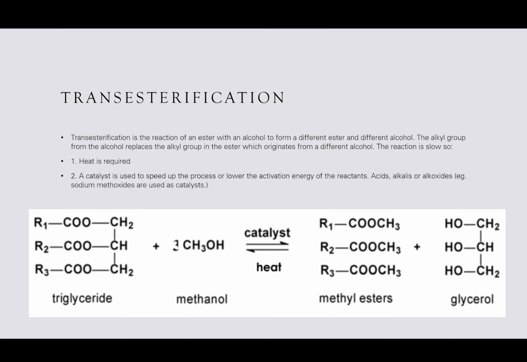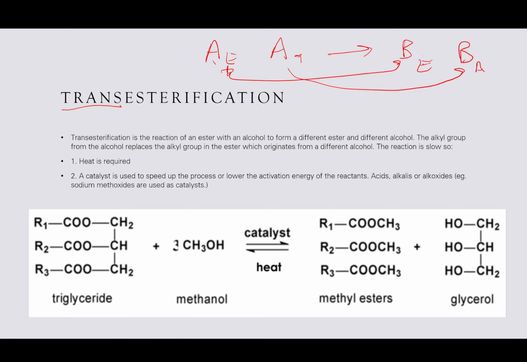All right. Okay, so let's actually do transesterification. So my pen does not, okay, it's working-ish. What we mean by transesterification is that we're taking, let's say, ester A and alcohol A, and changing them into ester B and alcohol B. This is the ester, this is the alcohol. So we're changing the ester into a different ester, and the alcohol into a different alcohol. That's all we're doing.